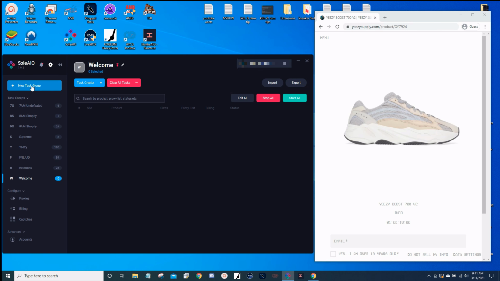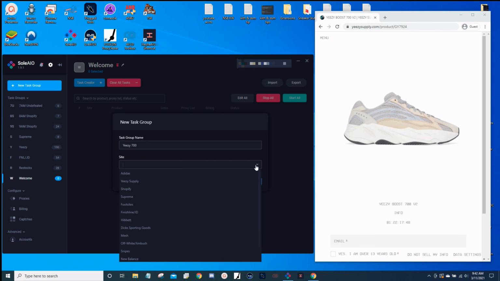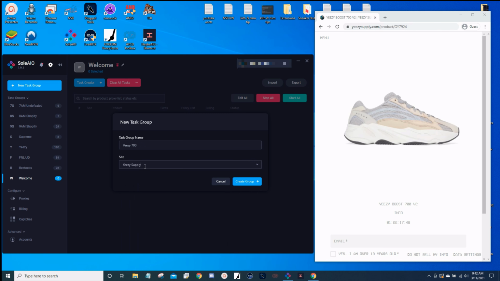Let's go ahead and create a new task group. For a name, you can call it whatever you want. I'm going to call it Yeezy 700. Go ahead and select Yeezy supply from the drop down and create your group.